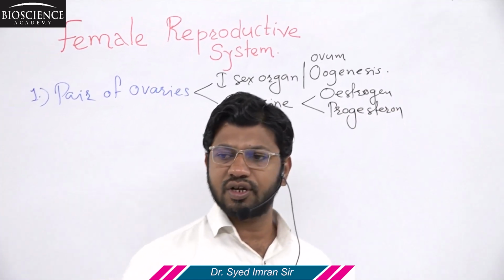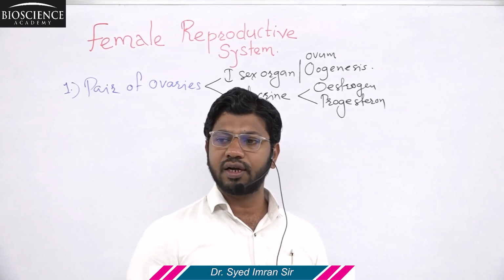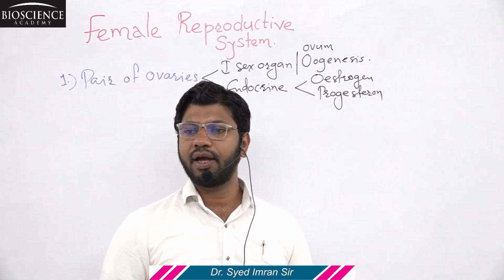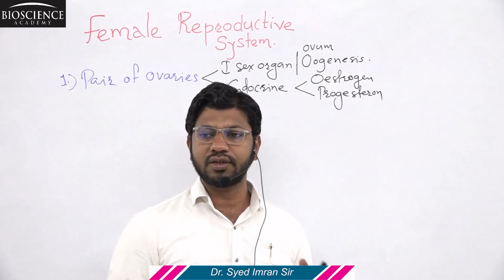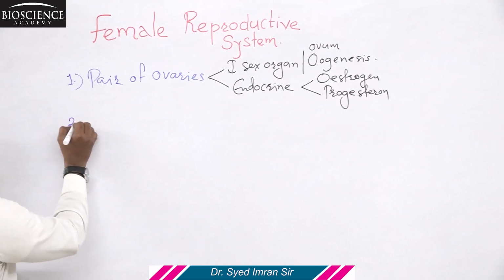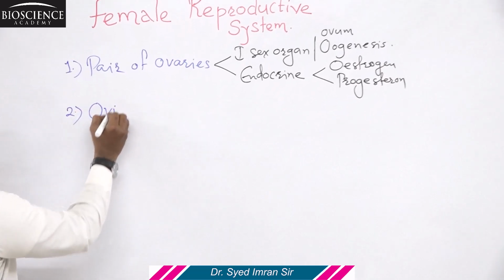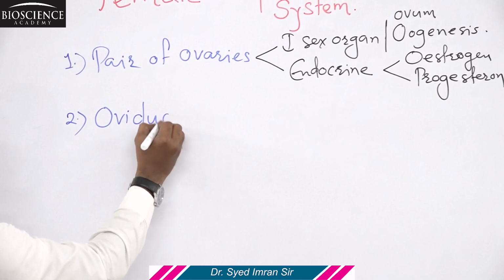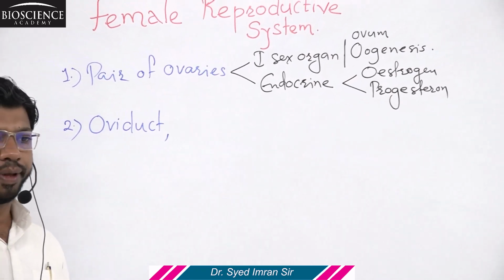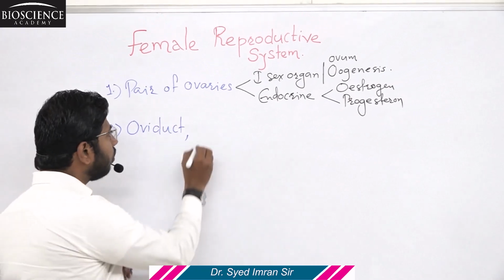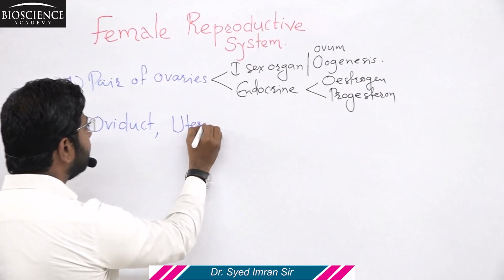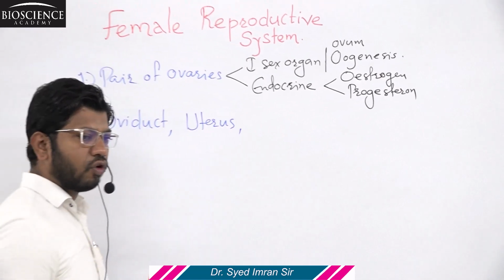Estrogen and progesterone, both of these are steroidal hormones, also called ovarian hormones, and play an important role in the menstruation cycle. Now, apart from the pair of ovaries, accessory ducts are also present, which include the oviduct. The oviduct represents the pair of fallopian tubes. Then the uterus, which is single, is also called the womb.